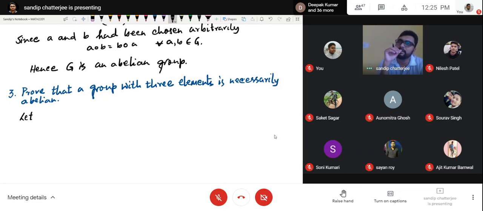Can a null set form a group? Is it necessary that there has to be one element in a group? Can a null set be a group?